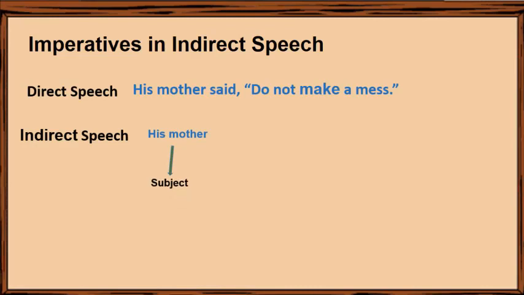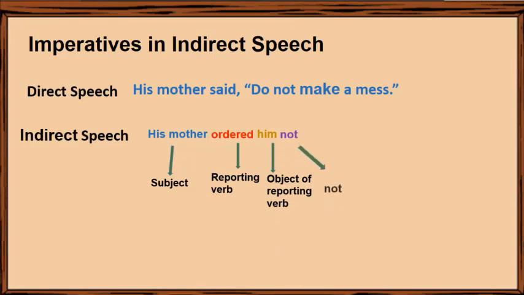His mother, subject, ordered is the reporting verb, and we use it to show command. Him is the object of the reporting verb, and since this is a negative sentence, we add not plus infinitive to and the base form of the verb make.